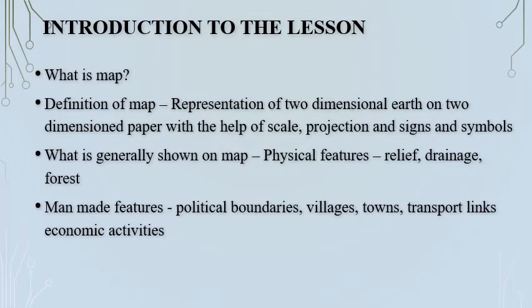If we define it more, the main aim of a map is to show the location of places and distribution of variables. Some maps are prepared with special themes. For example, distribution of population, distribution of temperature, distribution of rainfall.